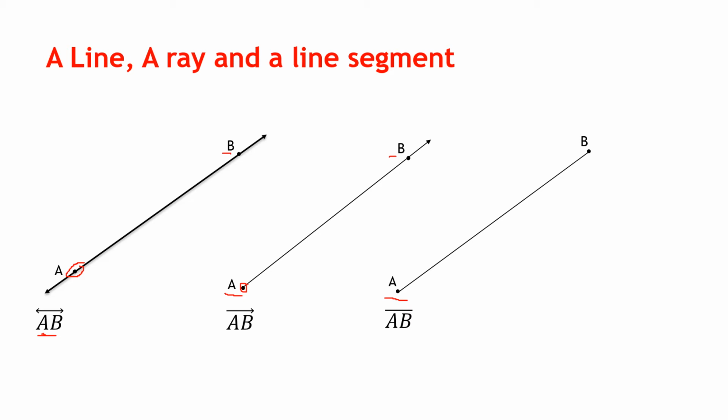Then what have I drawn? We can only represent it by a diagram. So I have drawn this diagram to represent the line and the ray, but in actual terms you cannot draw a line on a paper. Why? Because the line is extending indefinitely in both directions. But you can draw a line segment on a paper because it has a definite length and you can draw it with exact measurement.